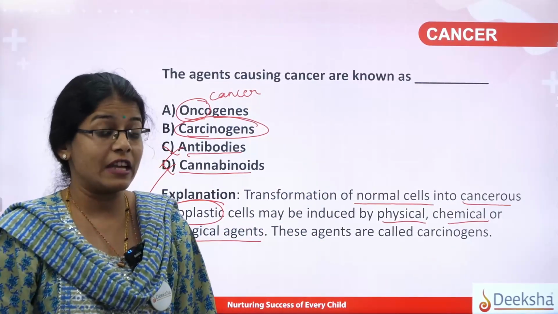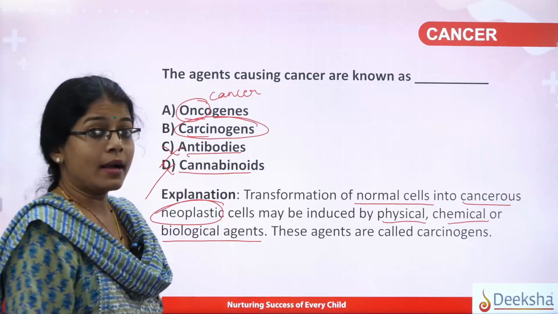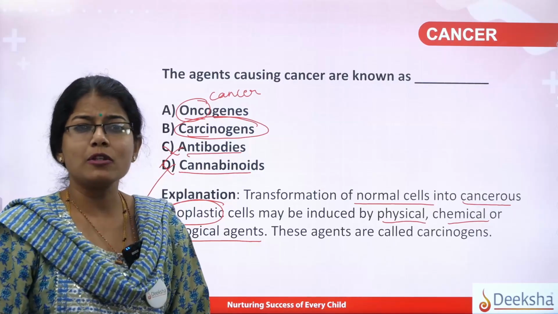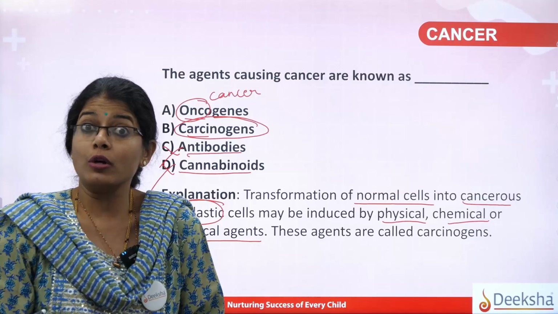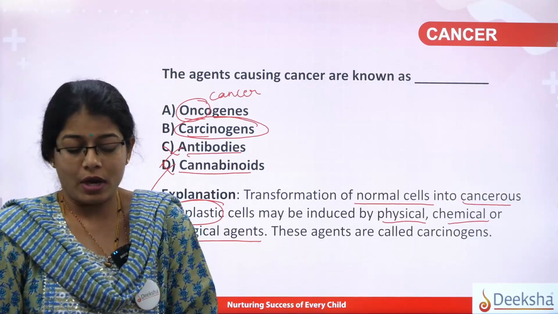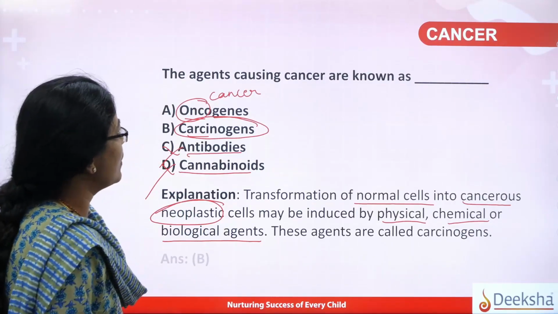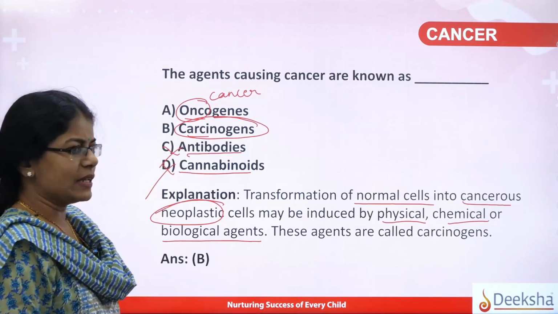And yes, these agents are actually called as what? The carcinogens. Some examples you can give are UV radiation or also smoking, etc. Right? So this was some of the questions related to cancer, and the answer here is B.